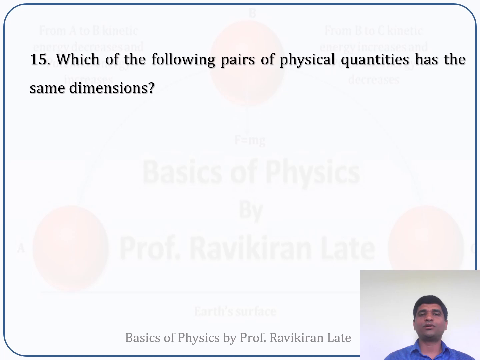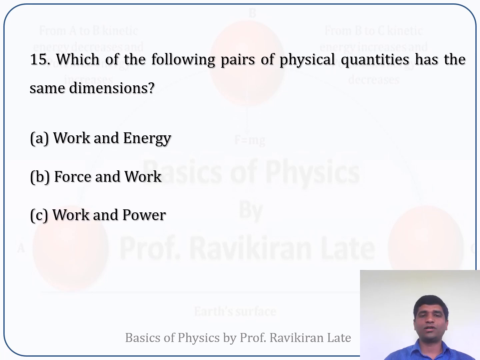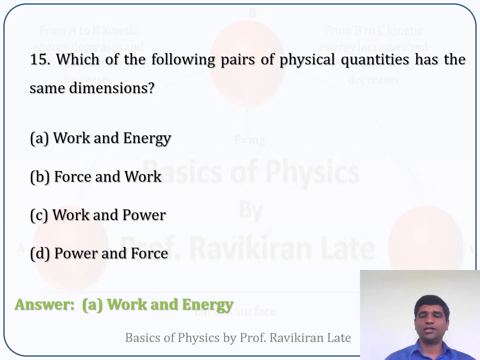Next question: which of the following pairs of physical quantities has the same dimension? The first one is work and energy. Second is force and work. Third one is work and power. Last one is power and force. So it is also a trivial question. You might have come across this one. Work and energy are measured in terms of the same units, so they have the same physical dimensions. So option A is correct for this question.